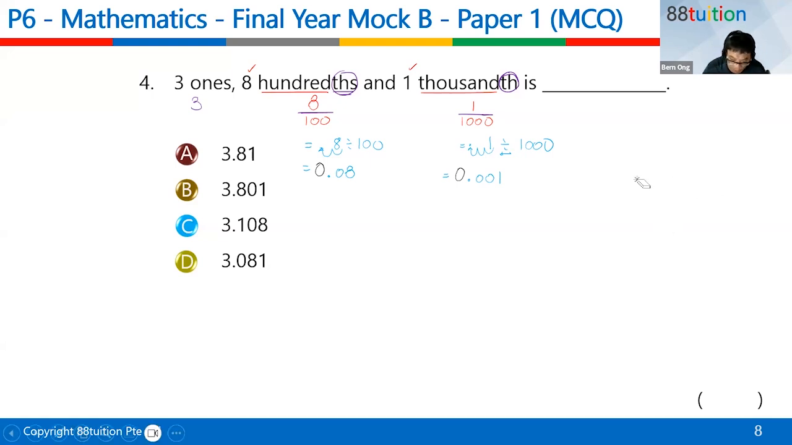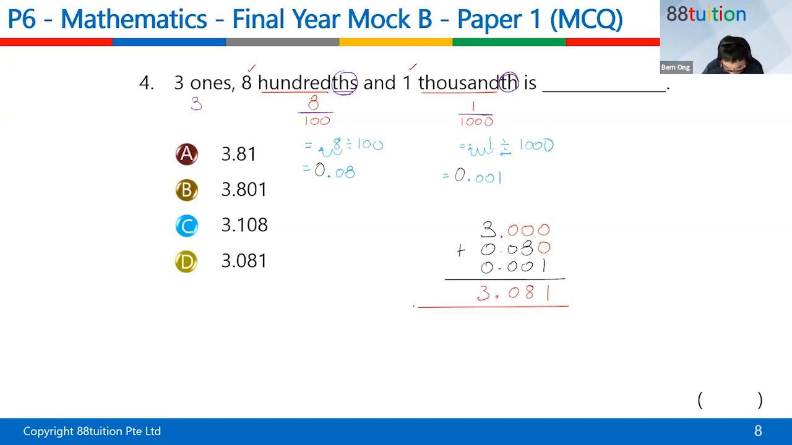Can? So you're supposed to add all these 3 numbers together: 3 plus 0.08 plus 0.001. Then what do you do? Add lah. The decimal point must be in line. Down here there's no decimal point, just give it to him, like $3 like that. Empty slot, just put a 0. Down here is a 1, down here is an 8, down here is a 0, down here is a 3. Answer is 3.081. Can you see or not?